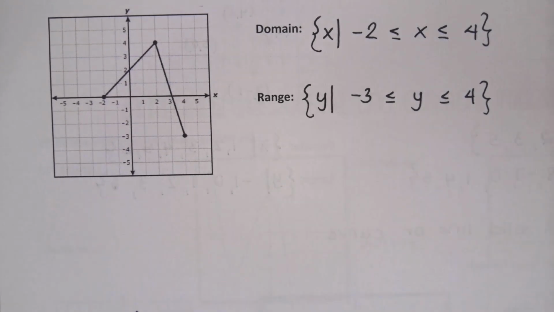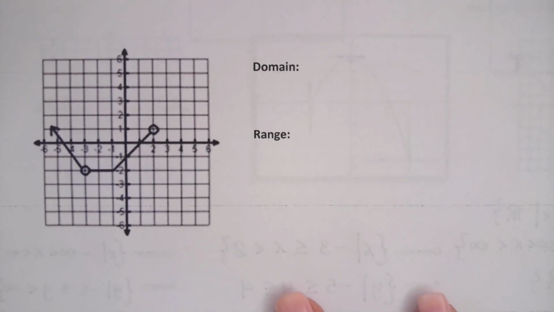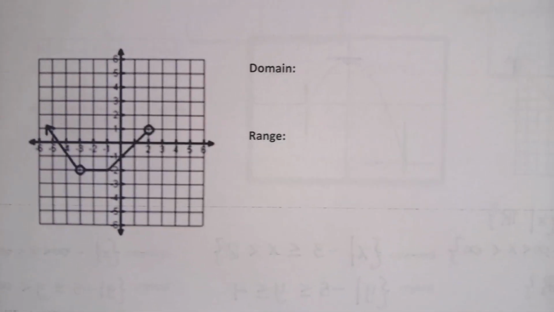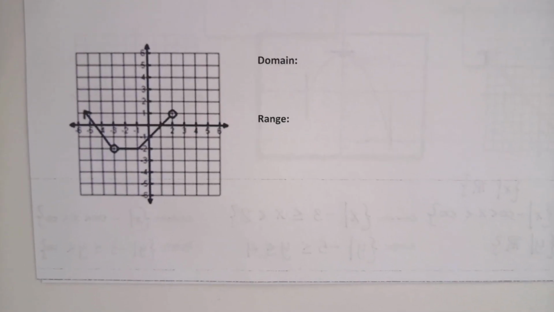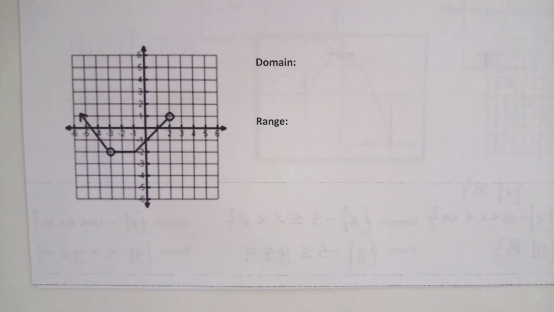Okay. I'm going to have you think about this one, it's kind of a challenge. Think about how you would do this one with your group. Discuss the issue with it. There's an issue with it. Think about, well, if there is that issue, how would we write the domain or range, whichever one it affects?